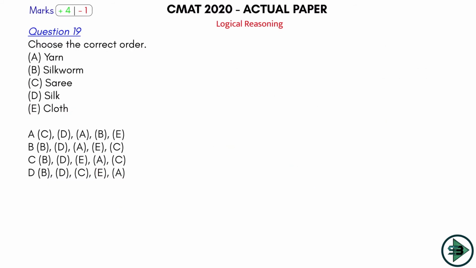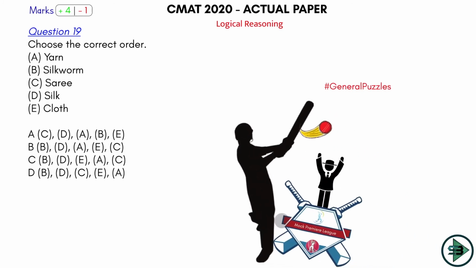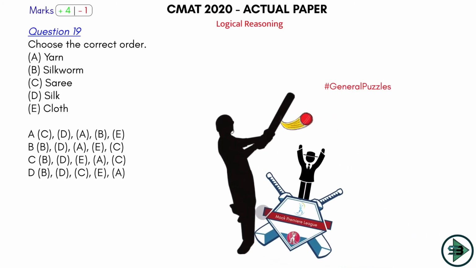Play now ball number 19, question number 19 in the logical reasoning section. This is from the general puzzle section, and this is clearly a 6er. Choose the correct order of the things given here about how you make a silk sari. So what is the first sequence? Arrange them in the correct order.